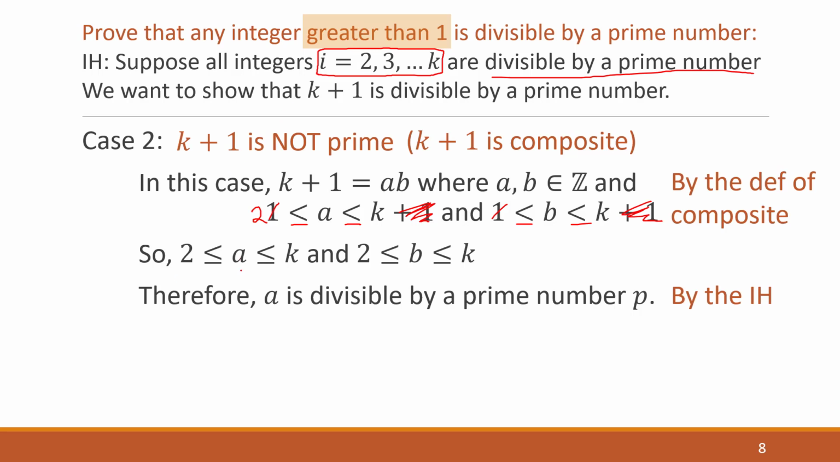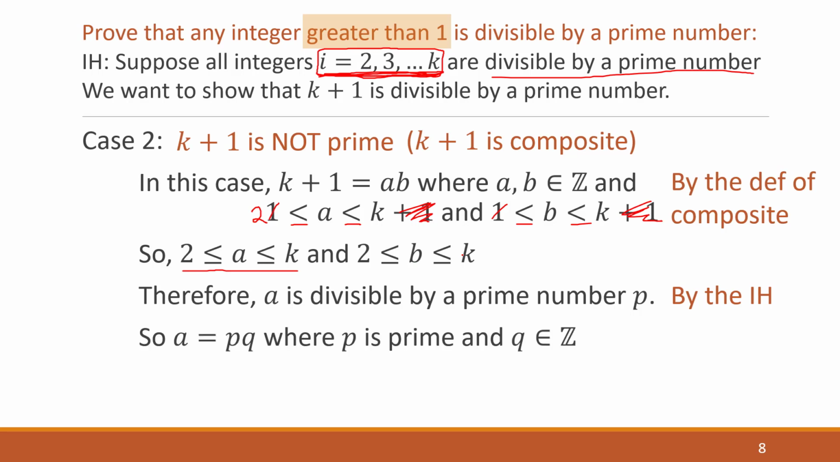Okay, so this is the real crux of the proof. Because we know that a is between 2 and k, it falls into this range that we supposed in our inductive hypothesis was divisible by a prime number. So we know it's divisible by a prime number. In fact, b is too, but we don't actually need that. Because of the definition of divisibility, I can say that a is equal to p times q, where p is a prime number and q is just some integer, because it's divisible by a prime number. This is the definition of divisibility.